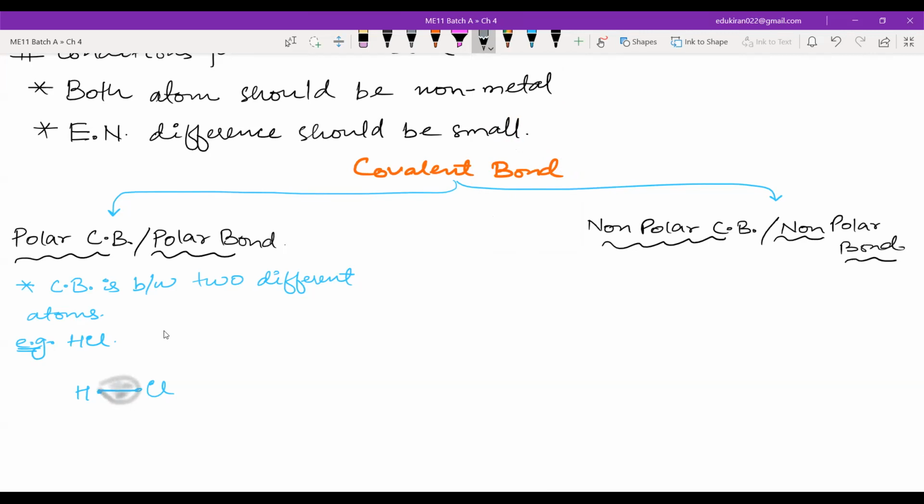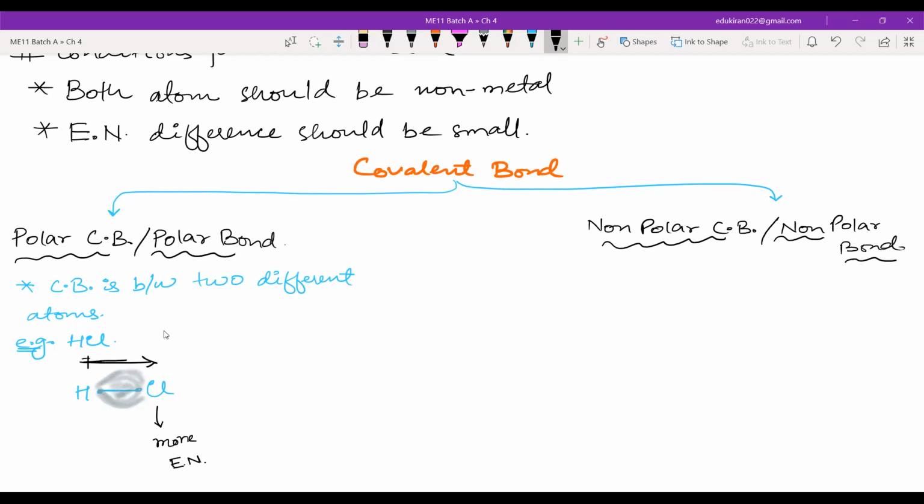Okay, this is the electron cloud. As we can see, it is more shifted towards chlorine. Why is it more shifted towards chlorine? Because if you look at the electronegativity series, chlorine is more electronegative, right? If it is more electronegative, it will be pulling the electrons towards itself, and it will have some dipole moment.